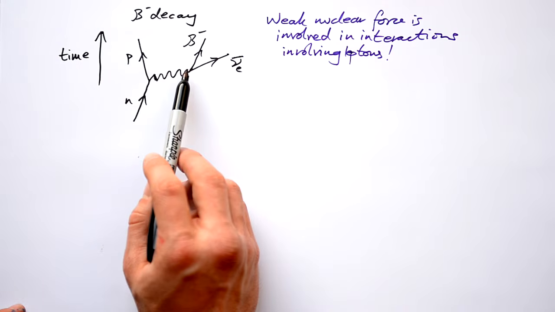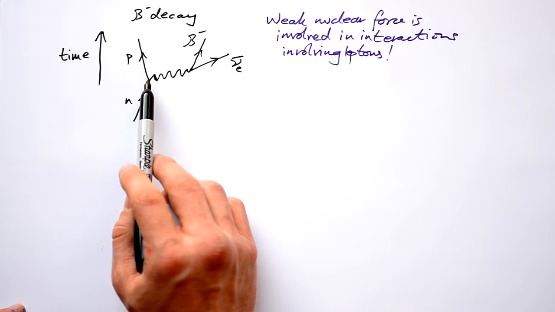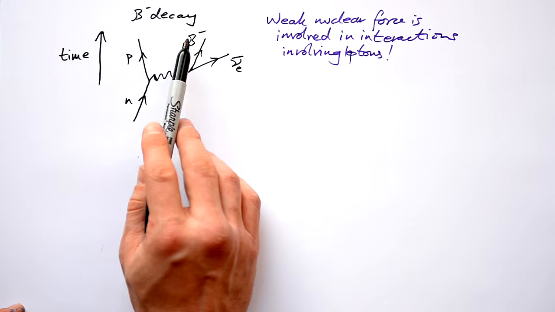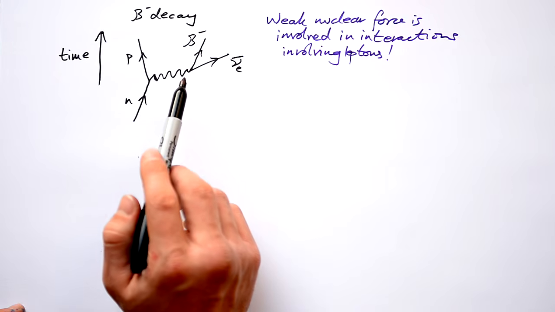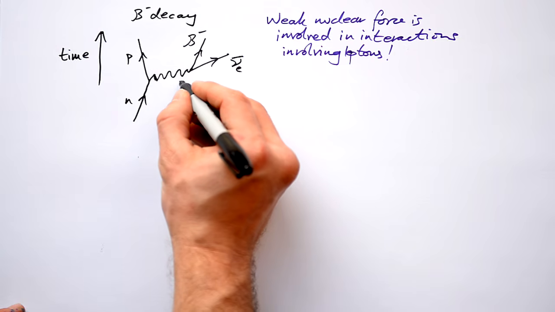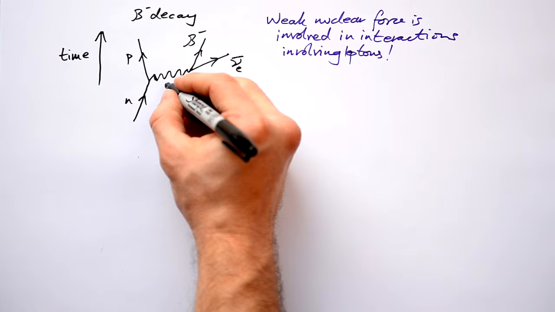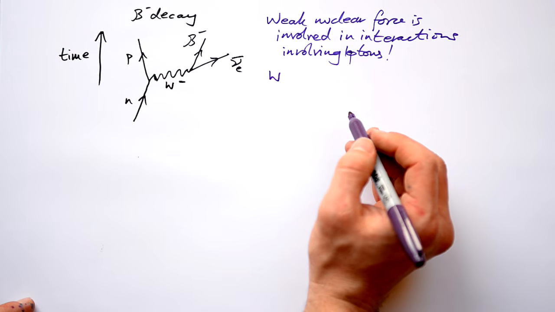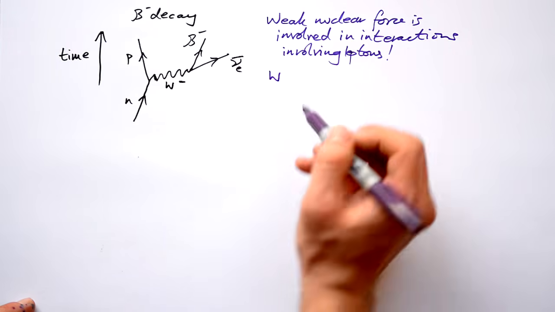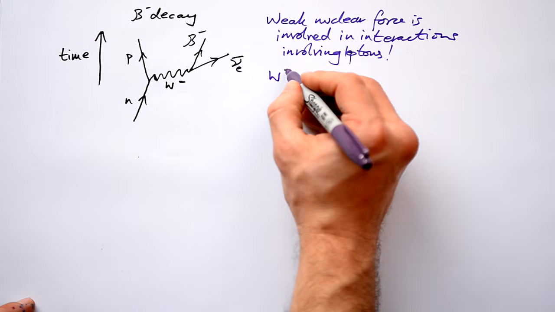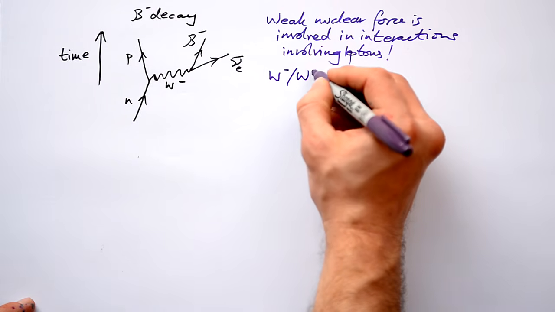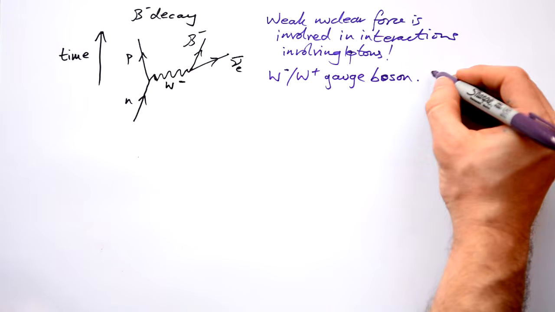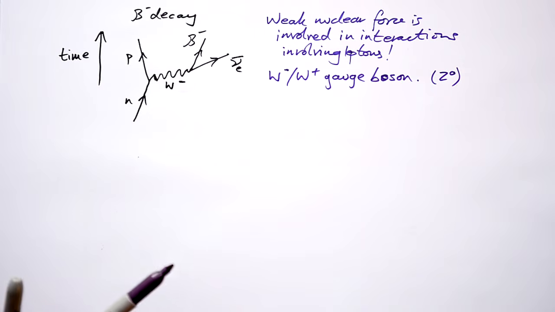Whatever this thing is here, it's actually taking negativeness, negative charge, away from the neutron to leave it positive, and then it produces an electron and an antineutrino from there. So we know whatever it is has to be negatively charged, and we call this a W minus boson. So whenever we have an interaction involving this new weak nuclear force, if there are leptons involved, then it has to involve either a W minus or a W plus gauge boson. Now technically there is one more as well, that's the Z0, but you probably won't come across that one.